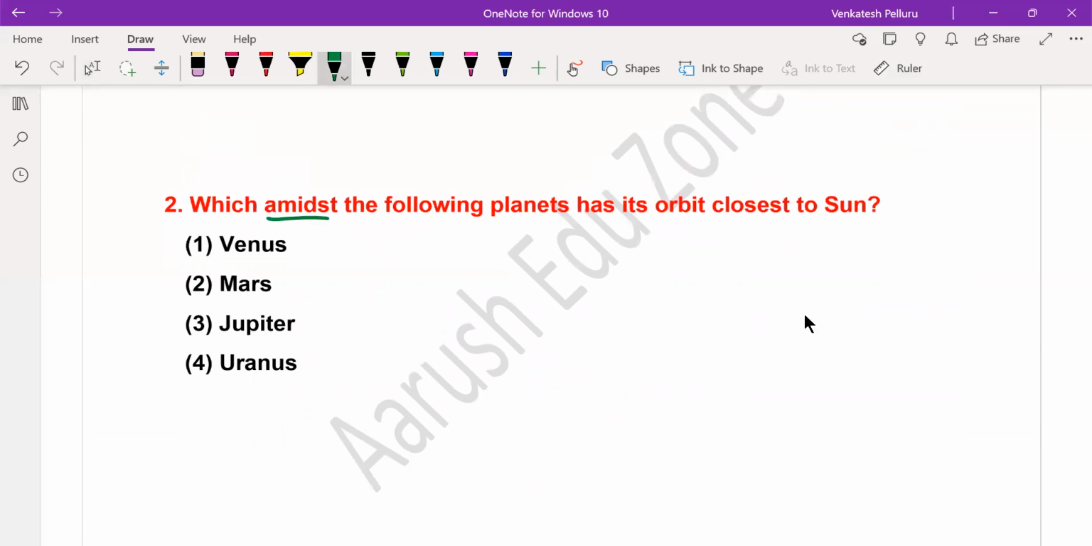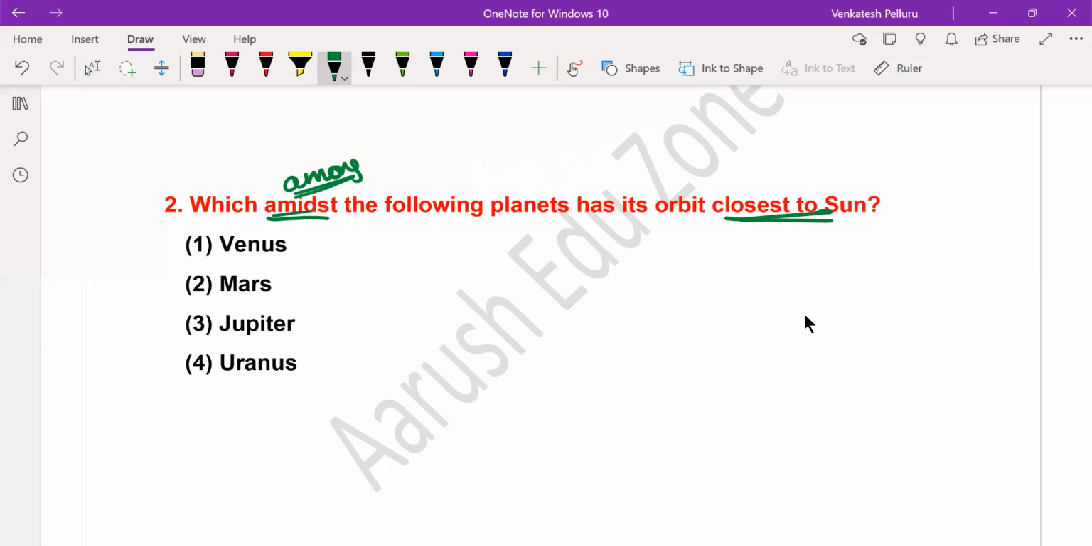This is actually a printing mistake. It should be "among". "Amidst" is also okay, but it should be "among". So which among the following planets has its orbit closest to the sun? Which is very close to the sun? But you need not think about Mercury. You have to consider only the planets that are given among the 4 options. Out of the given planets, you have to choose the planet that has its orbit very close to the sun.